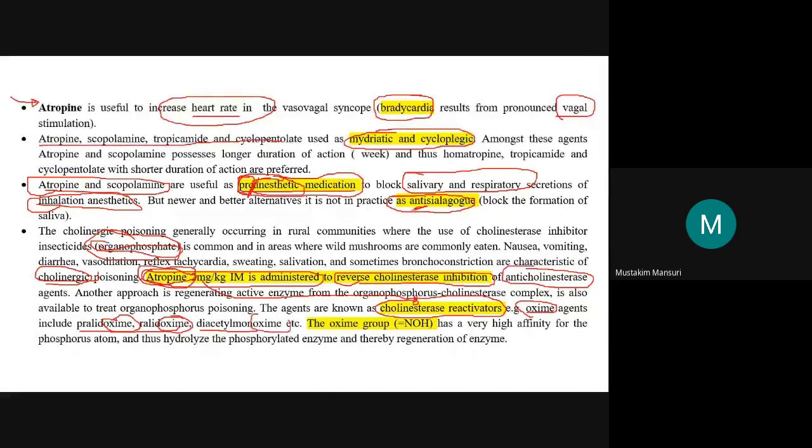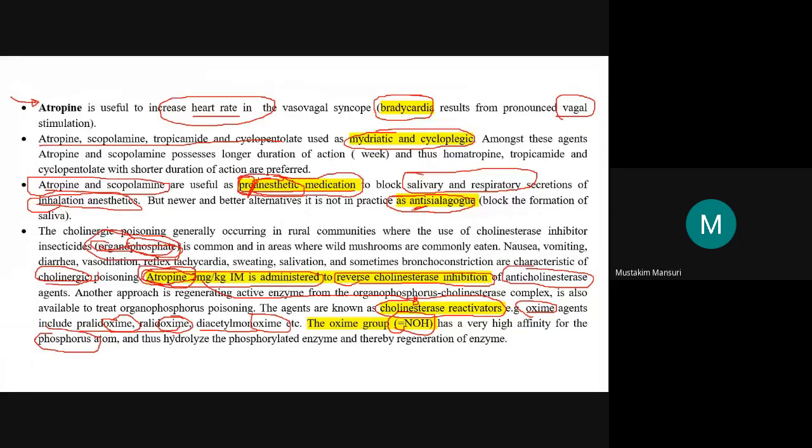Reactivator. This oxime group, NOH, has a high affinity for the phosphorus atom in the organophosphorus compound. So in organophosphate poisoning, the oxime's affinity is towards the phosphorus atom.